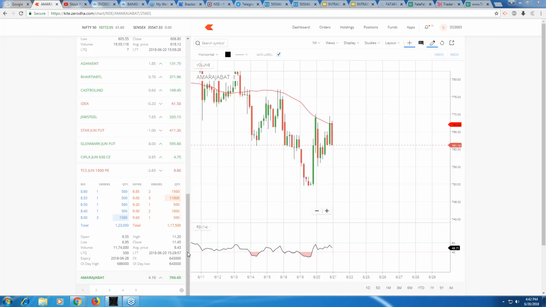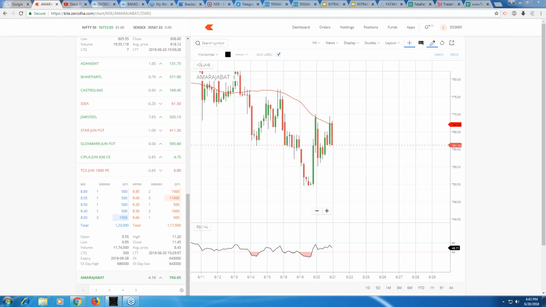We have to take care of everything. In the sense, we have to see whether the market is positive or not. Market can be negative also, right? And then we'll have to see whether the previous day range breakout is happening or not, ORB is happening or not. Keeping all these parameters in mind, we can enter into JSW Steel. Fine. And the current price on 20th of June is 335.15, right? So let's see what happens tomorrow.